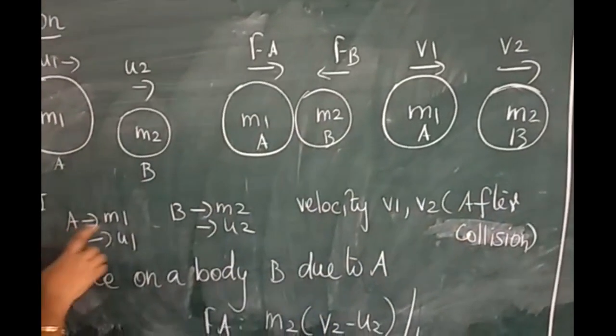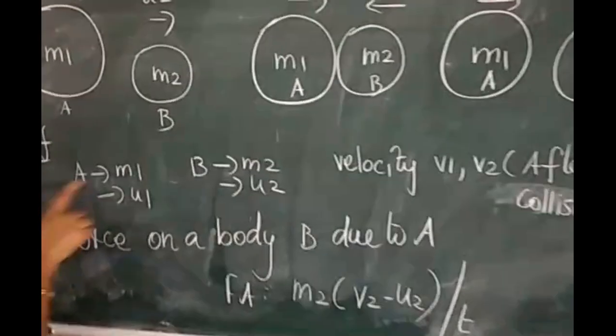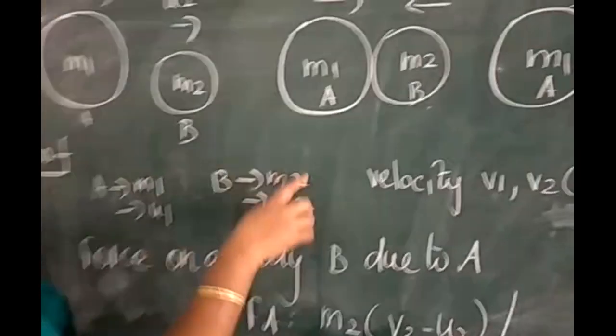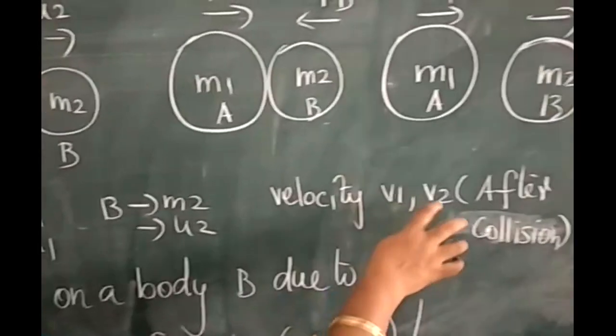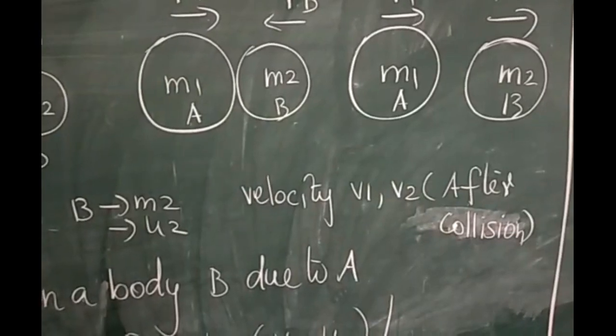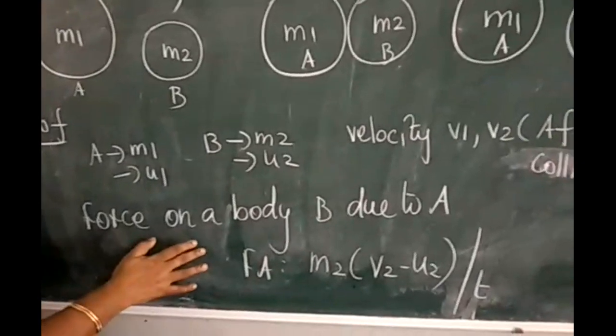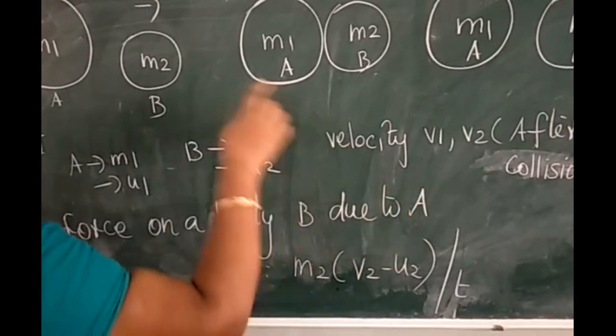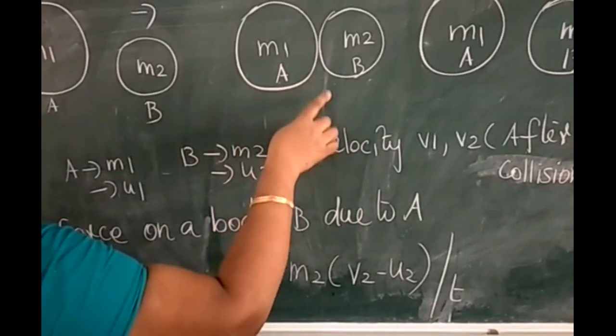Then I am writing here, consider body A, m1 u1, body B, m2 u2, velocities v1 and v2 after the collision. Now the force on body B due to A. Now the two bodies collide with each other.